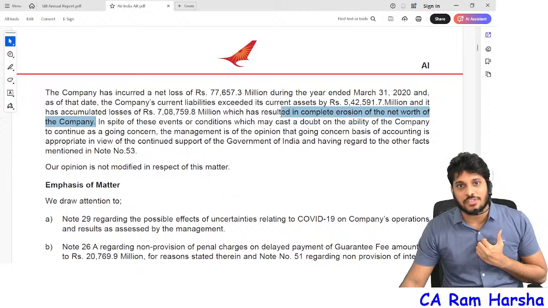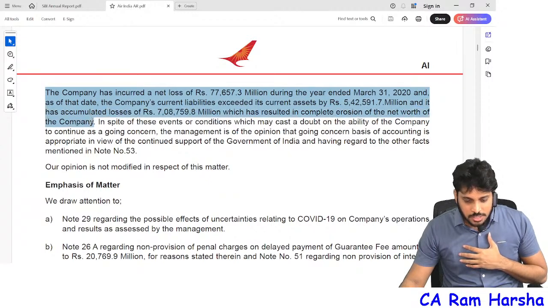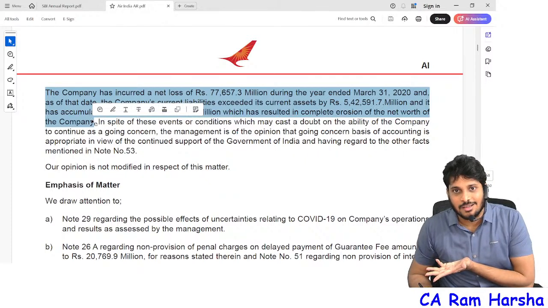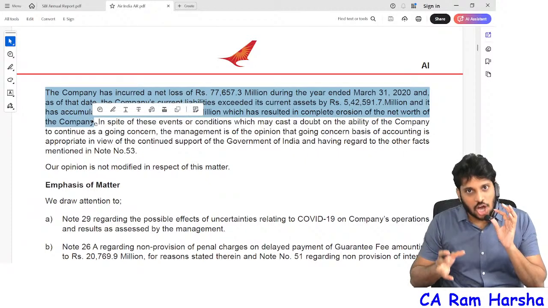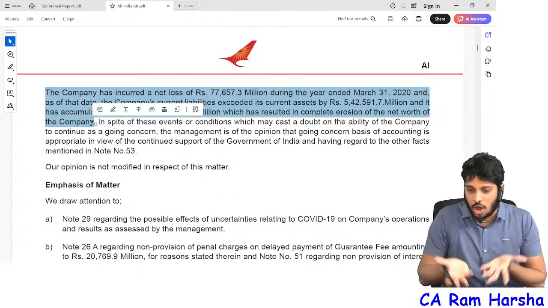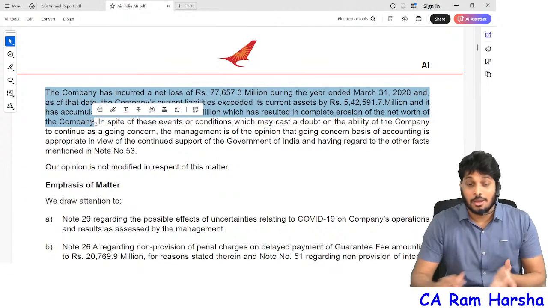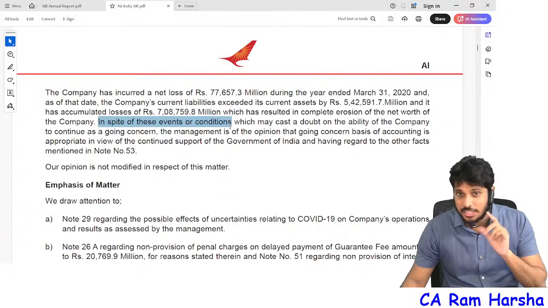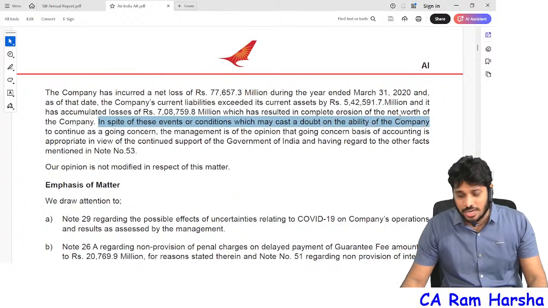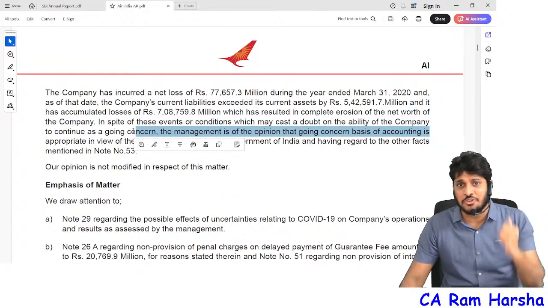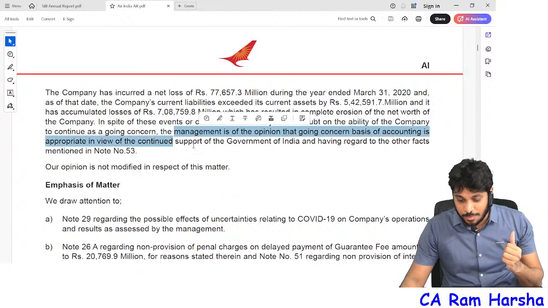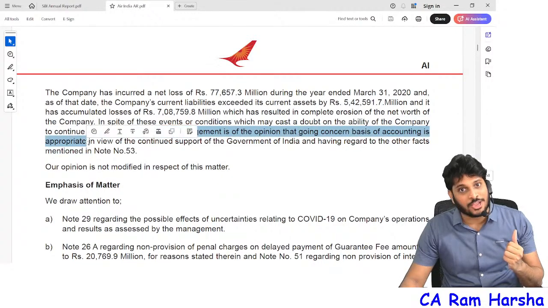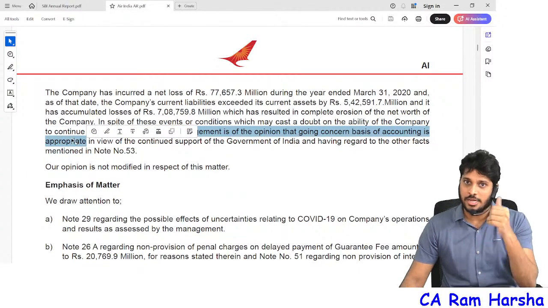In spite of this, tell me if this is the position, they don't have a bank balance, they have a negative. Material uncertainty exists. Yes or no? It's a loss picture and it's also uncertain. We don't know how long the company will continue. Nobody knows. But you know what the company did? In spite of these events, in spite of the situation, which may cast doubt on anybody looking at this position, that the company cannot continue, they say the management is of the opinion that going concern is still appropriate. Oh my God.